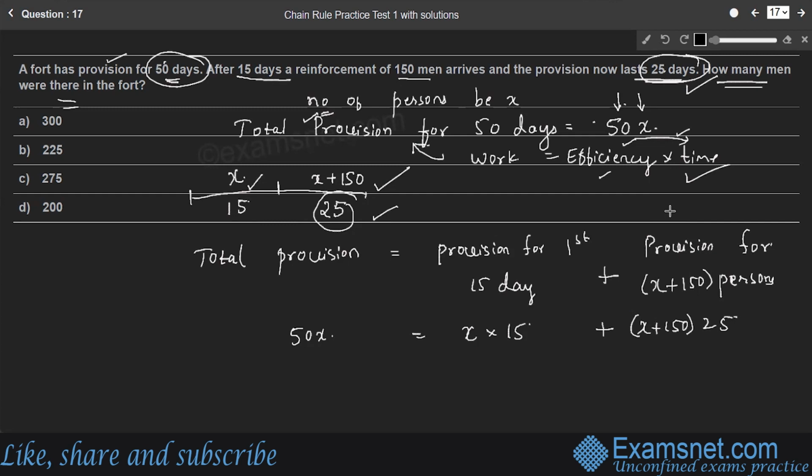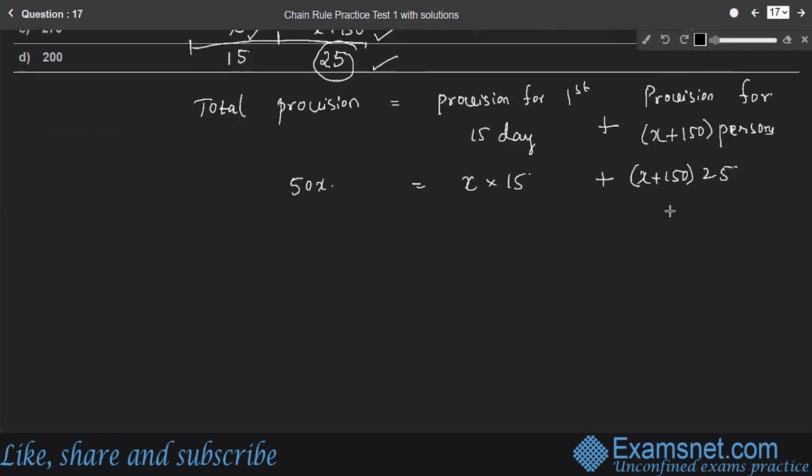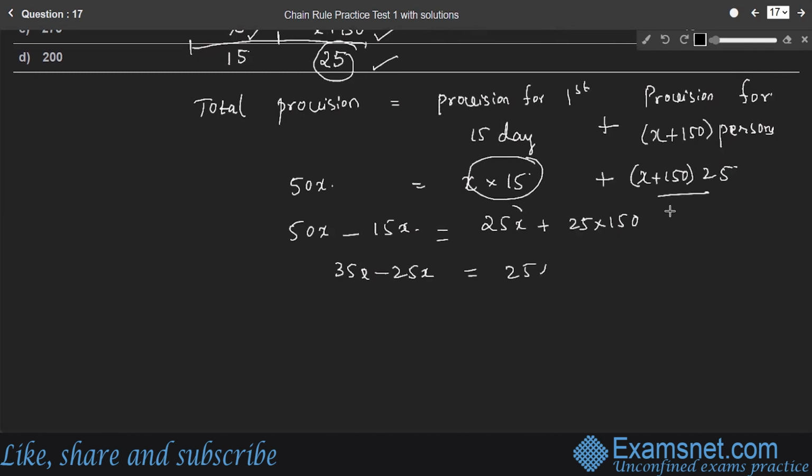Here we need the value of X. How many men were there in the fort? So what is the value of X? So simplification part. So here 50X minus 15X. We'll take this 15X to the left hand side. So here it becomes 35X equals 25X plus 25 into 150. So it is 35X minus 25X. Take this 25X to the LHS. It becomes 25 into 150. So 10X is equal to 25 into 150.